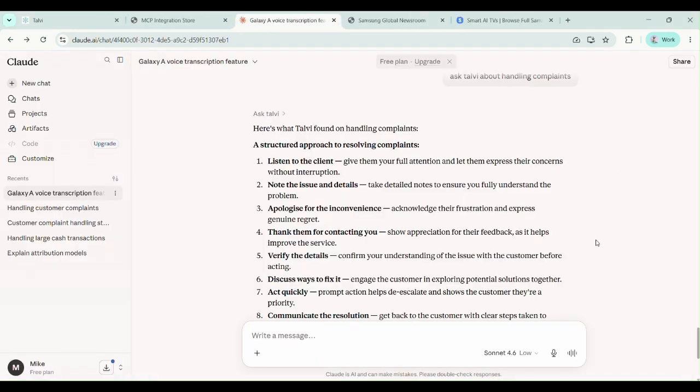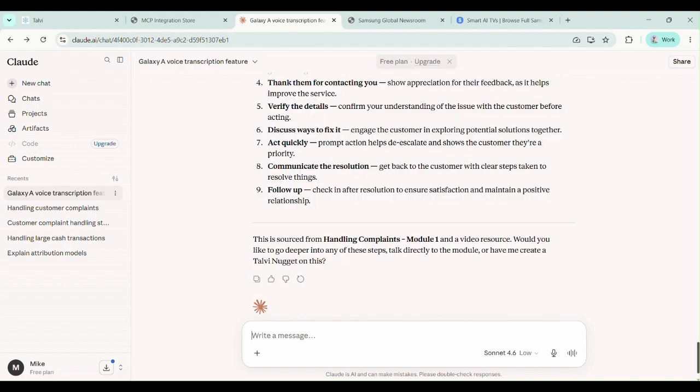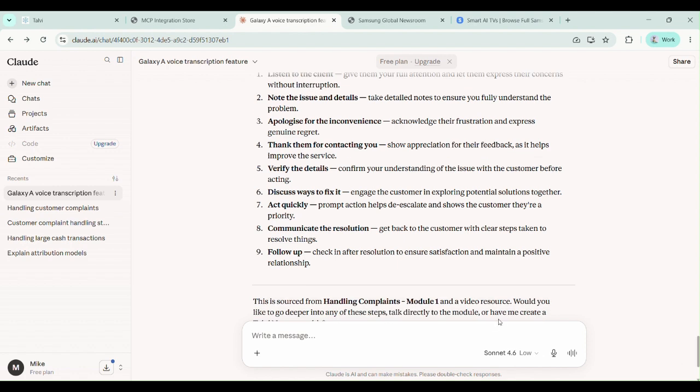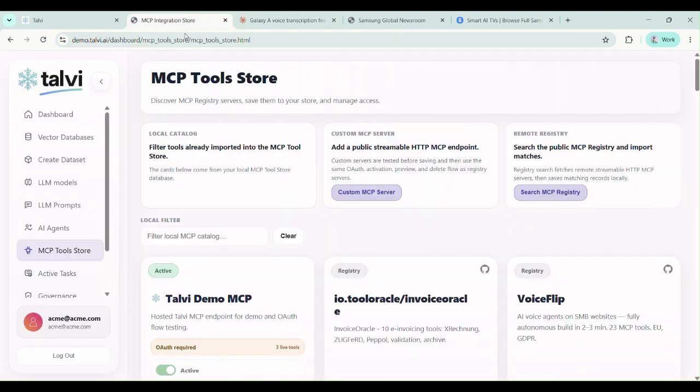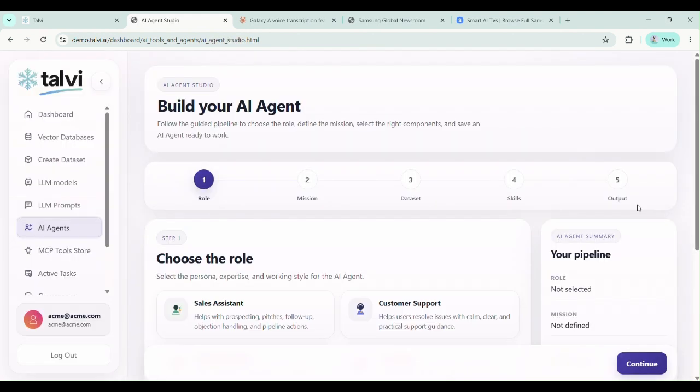So this is Claude, and I just asked Talvi about handling complaints. Here's what Talvi found from these particular modules. So we can connect up third-party AI services to Talvi. But within our super advanced area here as well, we can also create brand new Talvi AI agents with our custom AI agent studio. No expertise required.